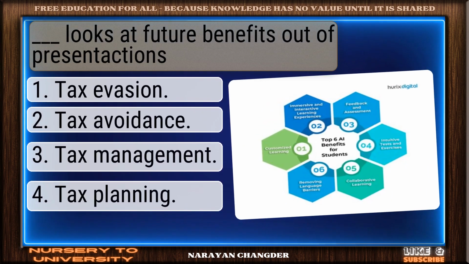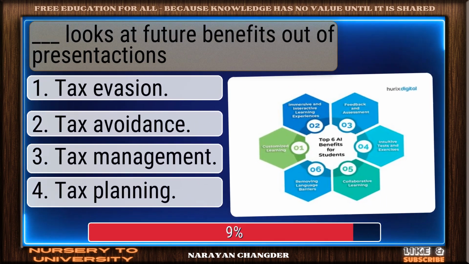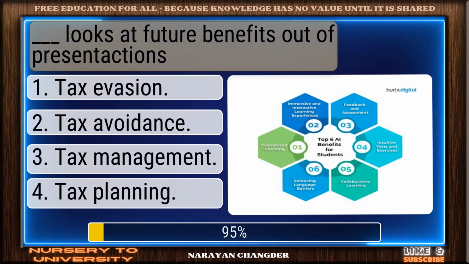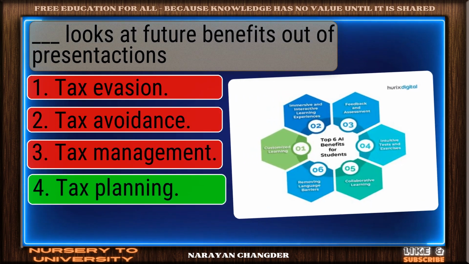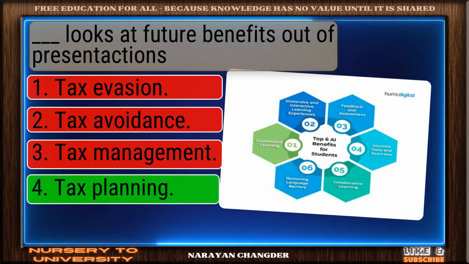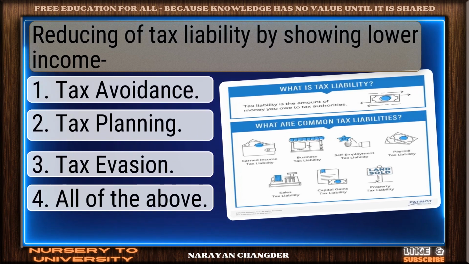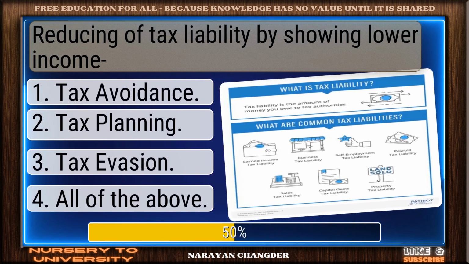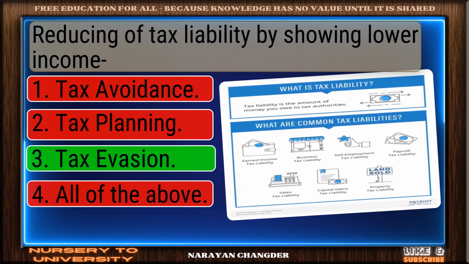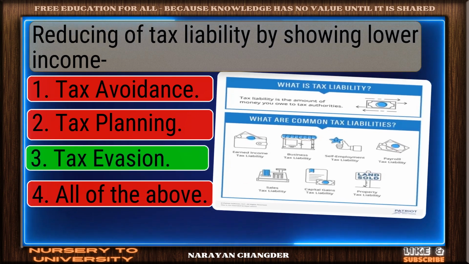Dash looks at future benefits out of present actions. Excellent. Tax planning is a brilliant choice. Reducing of tax liability by showing lower income. You got it. Your choice, tax evasion, is right.